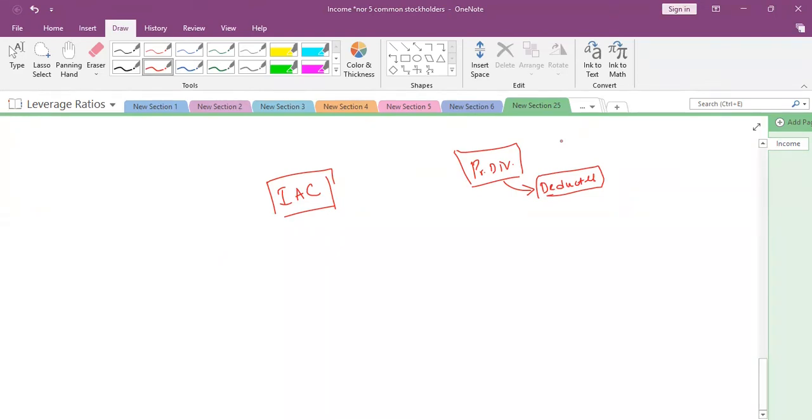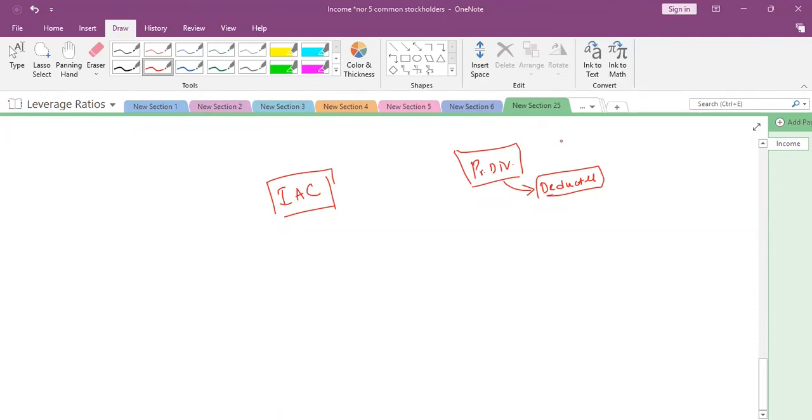Can anybody recall those points what we discussed? Whenever we have a profit, at that time we should deduct this preference dividend before giving dividends to common shareholders. Correct, excellent, wonderful.